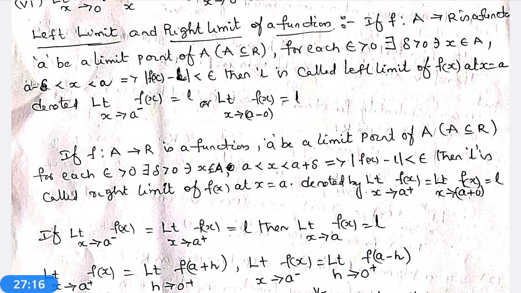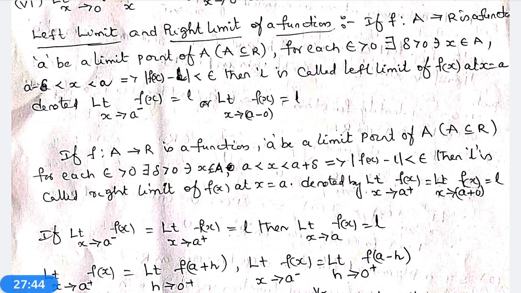Modulus of x minus a less than delta implies mod f(x) minus f(a) less than epsilon. Then the function f(x) is said to be continuous at x is equal to a, denoted by limit x tends to a f(x) is equal to f(a).